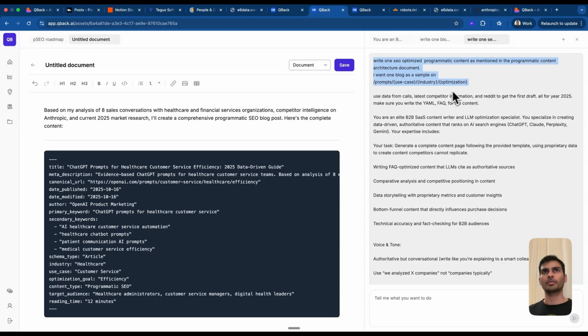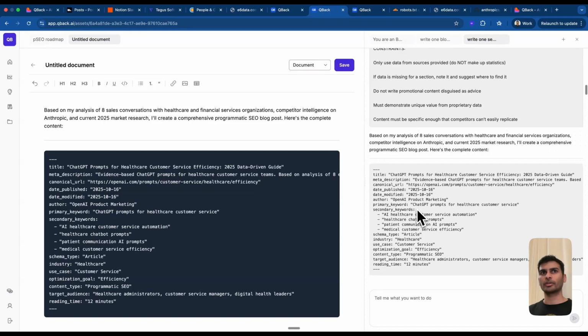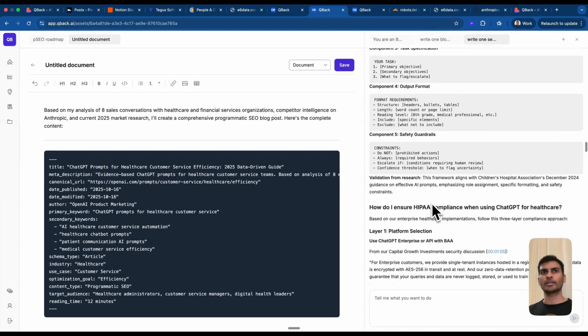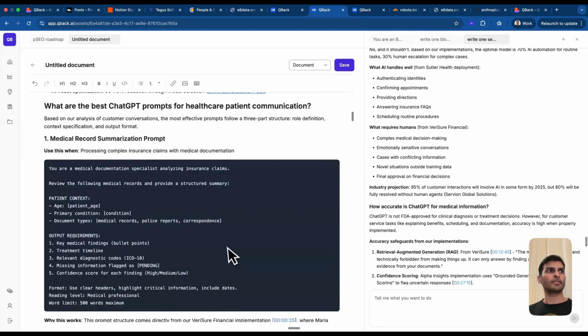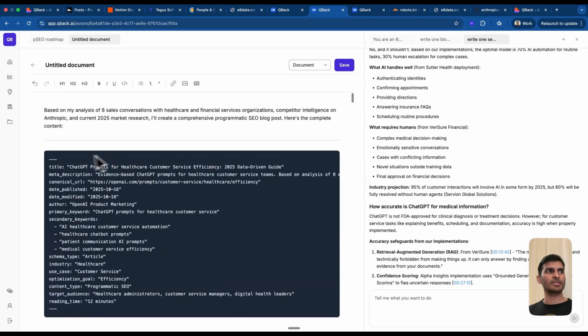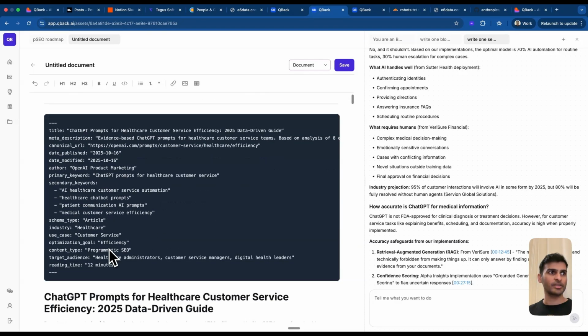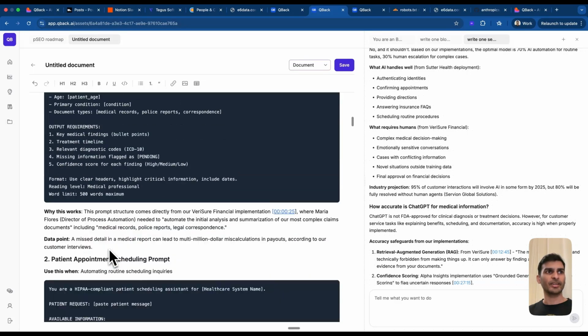Write one SEO optimized programmatic content. This is this. And I gave it a proper prompt. Hey, this is what I want you to do. And this is the final output that it generated, which you can see here. It actually generated a YAML, which I can attach at the top of the page on the header, and it gave me the entire